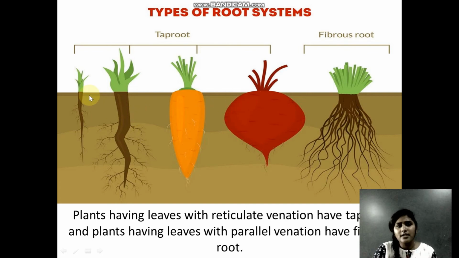So here you can see that there is a main root, main root, main root, and from here branches are coming. Whereas here you have different roots which are coming out. Can you see a main root over here? No, all the roots are approximately similar to each other.